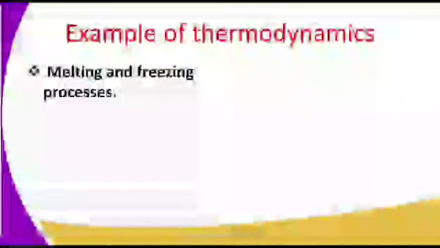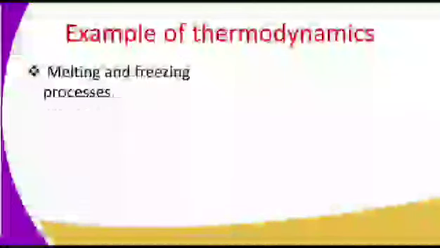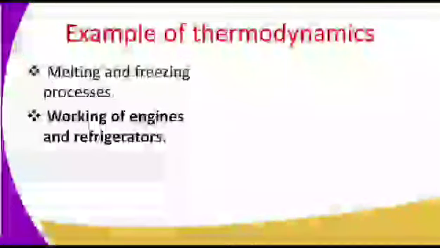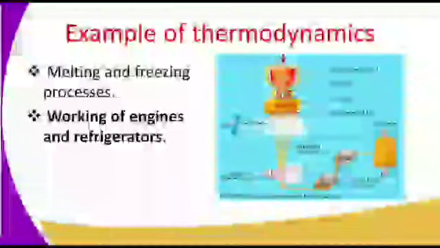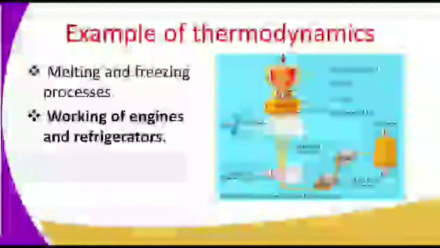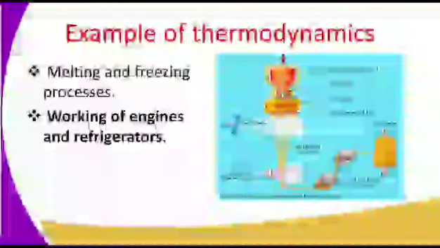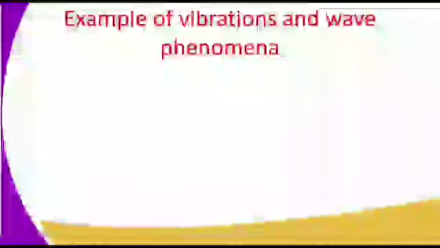Example of thermodynamics, we have melting and freezing processes, working of engines and refrigerators. So here we have a system that is used for cooling. Actually, this one is a summarized system for melting and freezing processes. To begin with, we have the polymer melt, we have the pump, we have the cold air that brings about the cooling effect. Then we have down here the spinning tower. This entire process is used to cool a polymer in order to make polythenes and other fibers. This is an example of melting and freezing, which is thermodynamics physics.